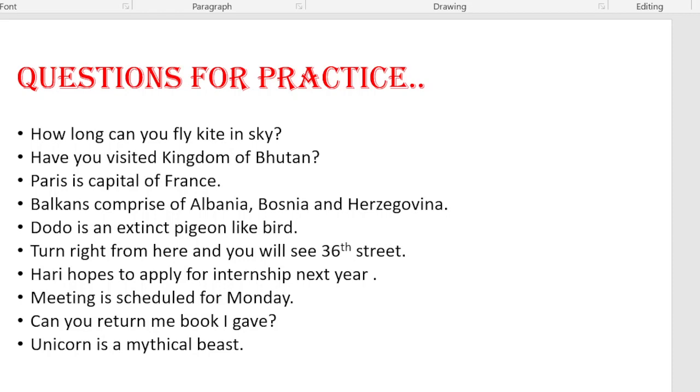The dodo is an extinct pigeon-like bird. Turn right from here and you will see 36th Street. Turn right from here and you will see the 36th Street. Hari hopes to apply for internship next year. Hari hopes to apply for the internship next year.